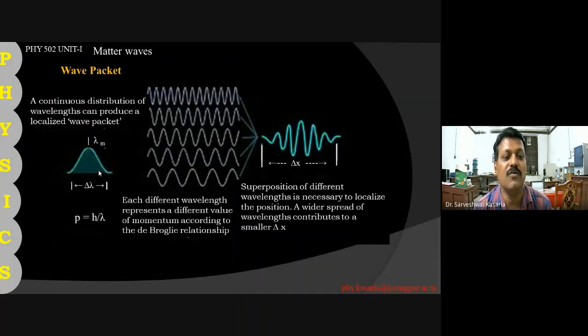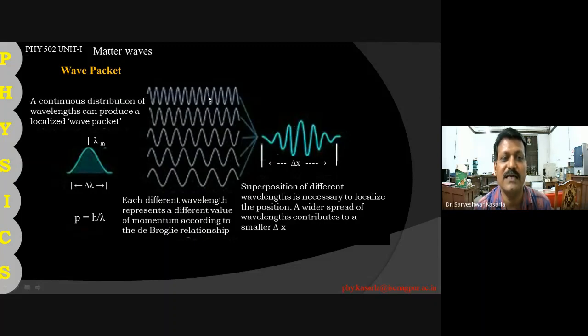So here we can now see the concept of the wave packet. When the waves interfere with each other, the resultant wave is like this. Simply we can say a group of waves come together to form a wave packet.